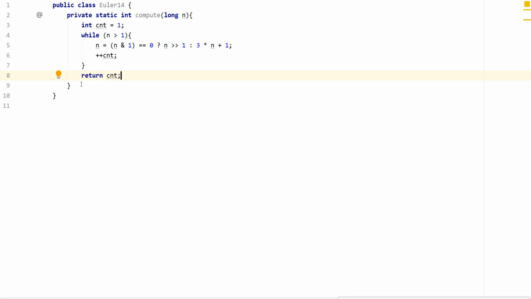All right, so the next thing we want to do is actually compute the longest chain. So we're going to create another variable. Let's call this one chain. And for this, we can create a final int, call this one limit, lim, and it's going to equal 1 million.